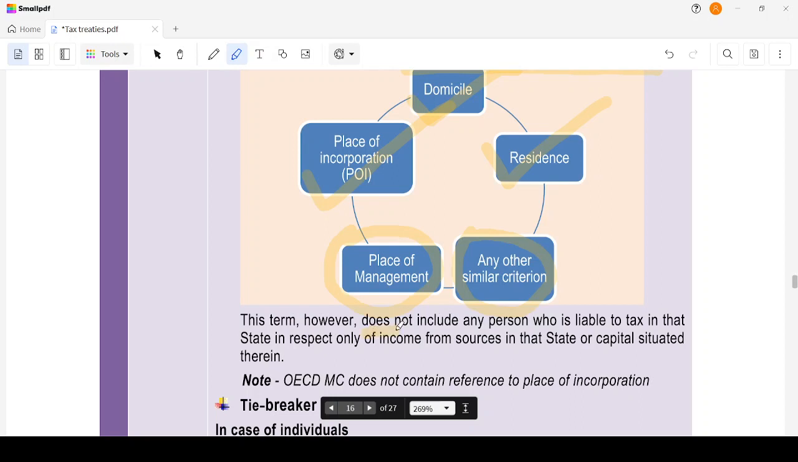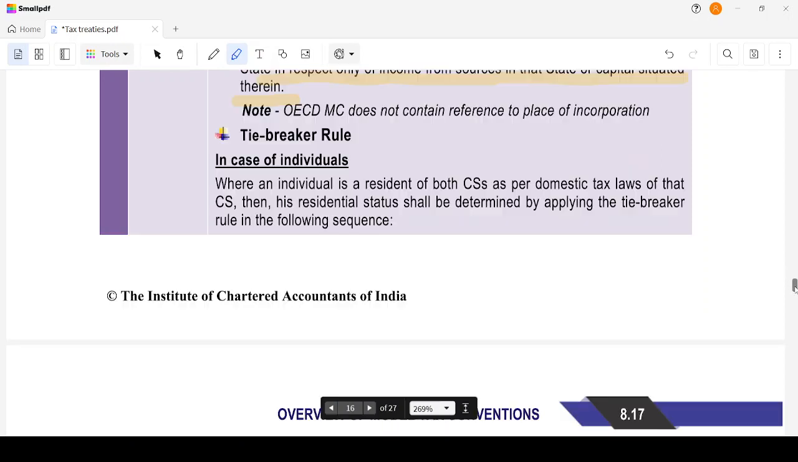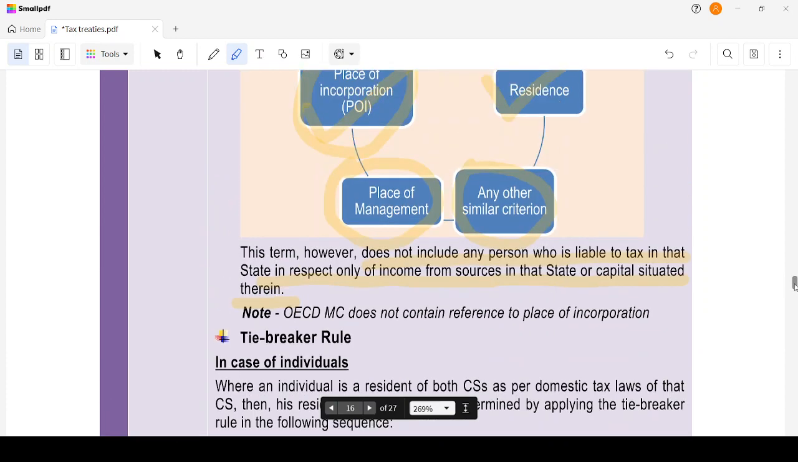However, this term does not include a person who is liable to tax in that state in respect of only income from sources in that state or capital situated therein. Note, the OECD MC does not contain a reference to place of incorporation. That is the difference between the UNMC and the OECD MC: in the UNMC there is place of incorporation, while in the OECD MC it is not there. Then we have the tiebreaker rule. This is a frequently asked question.